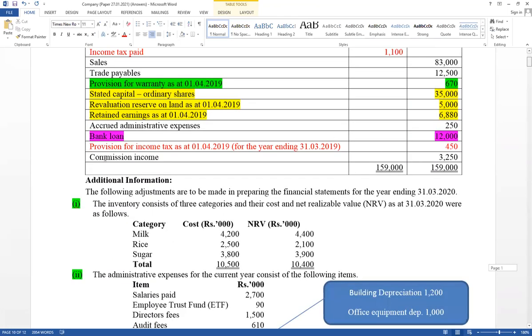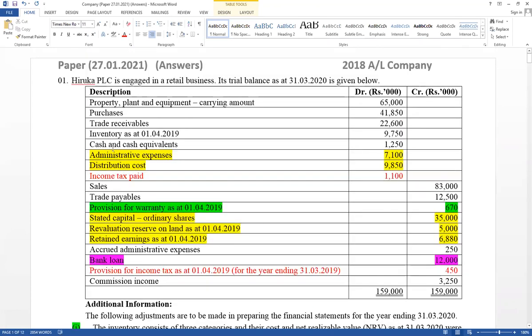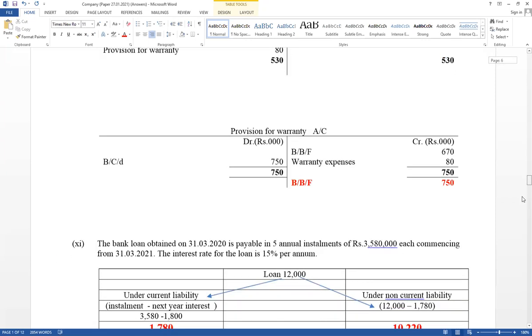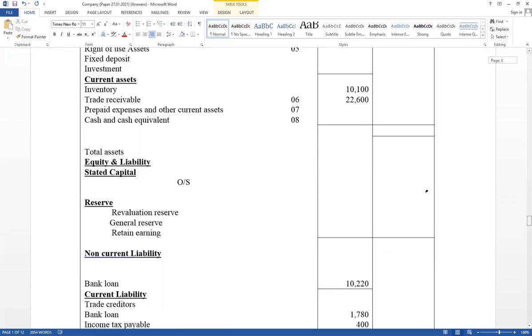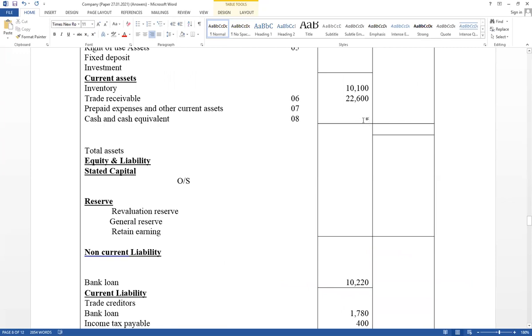Complete like that. Next one, cash and cash equivalents. Trial balance is given cash and cash equivalents 1,250 and current assets. Current assets. Right, financial position and current assets. As a cash and cash equivalents 1,250.